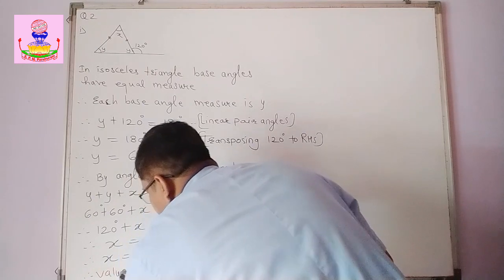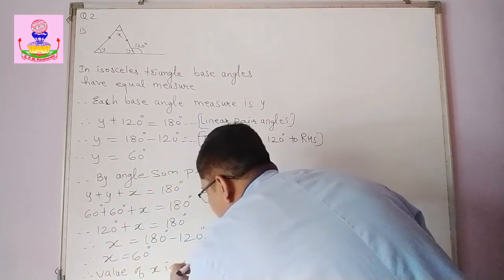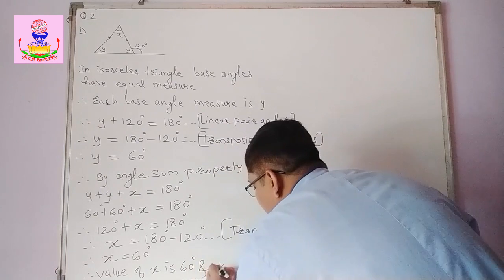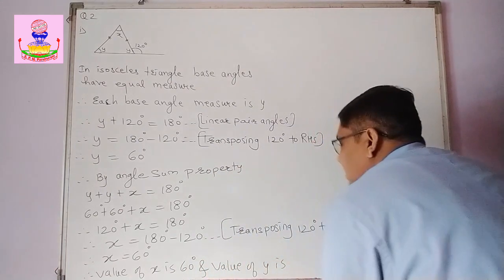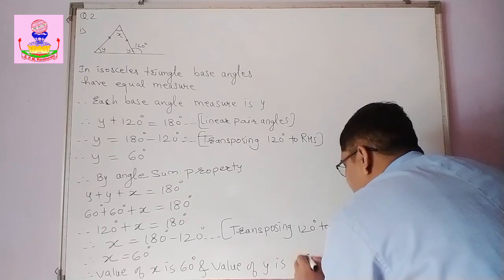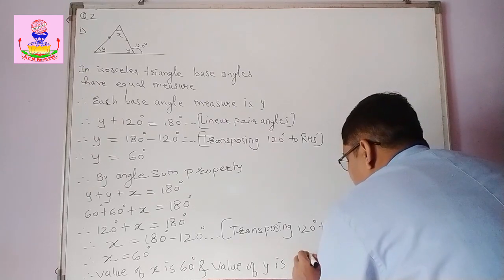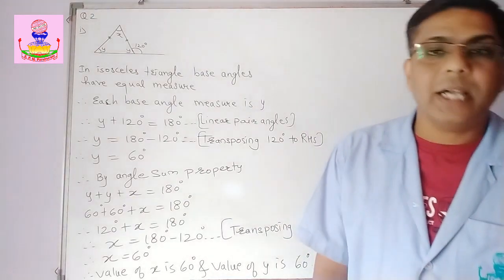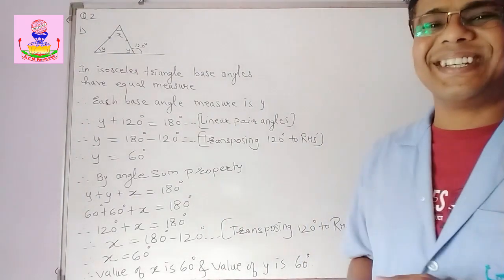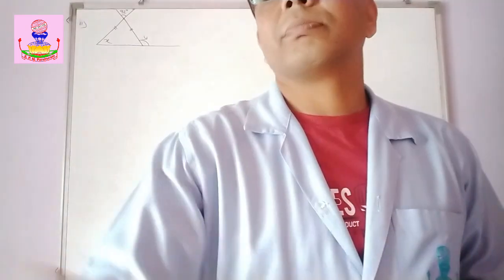So the value of x is 60 degrees and the value of y is also 60 degrees. Now let us solve the third example. I hope you have understood this.